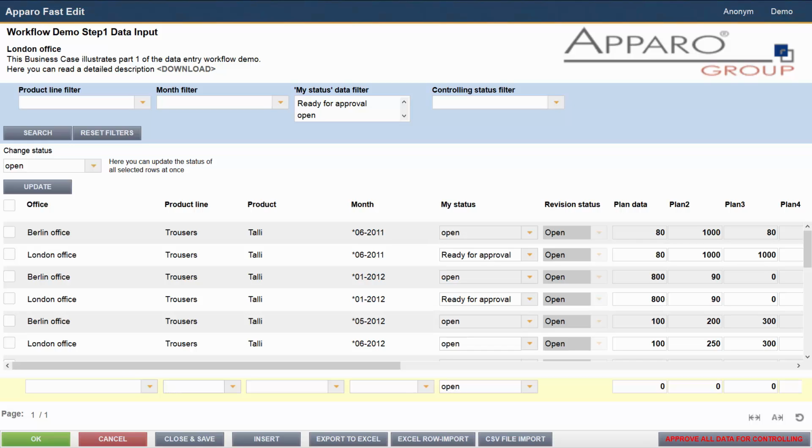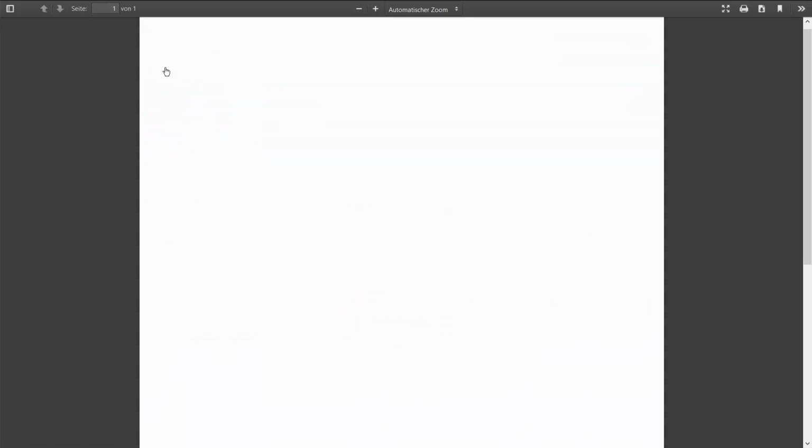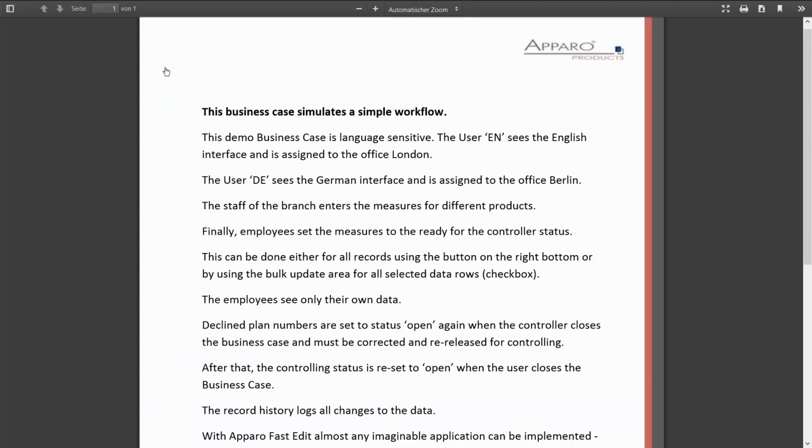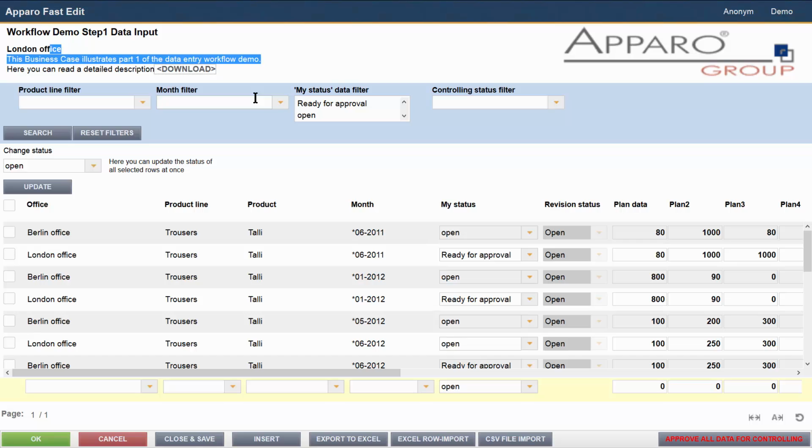For the ease of use, I have added the following elements: a header including the description of the business case, and a document with detailed instructions on how to work with the business case. Several filters to filter the data. A mass update widget to change the status for all selected rows at one time.